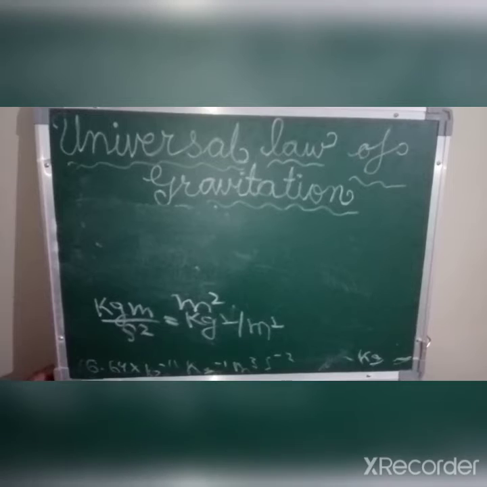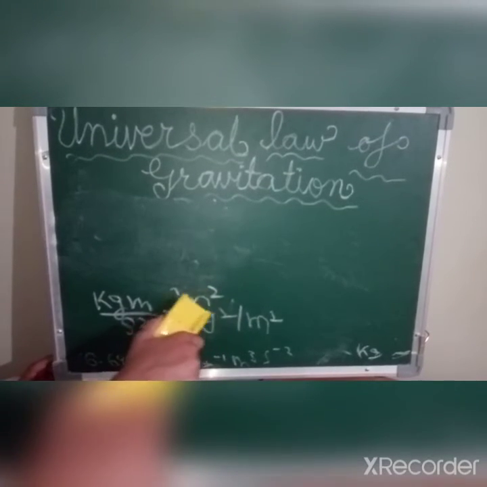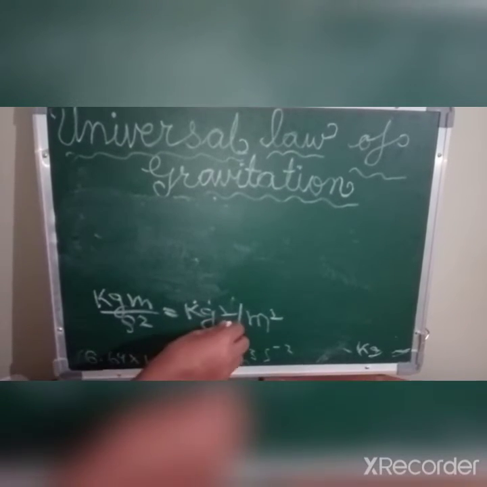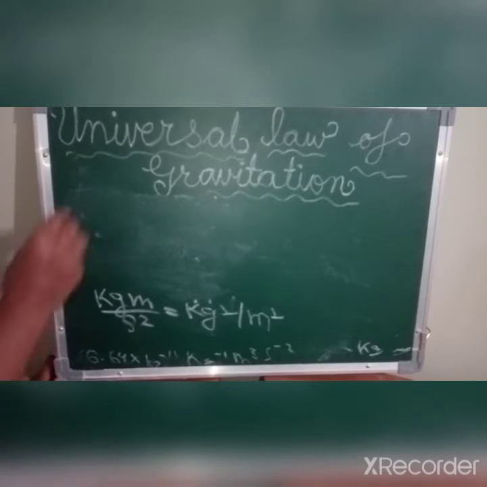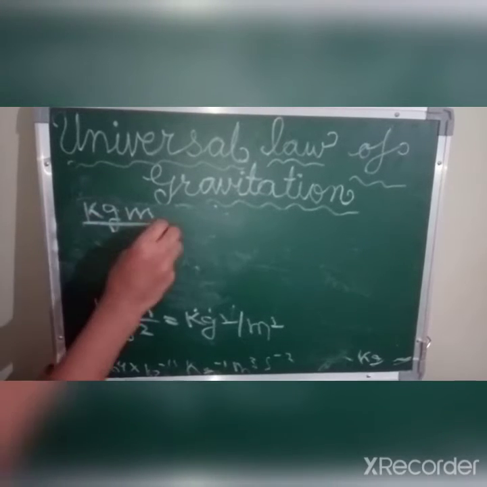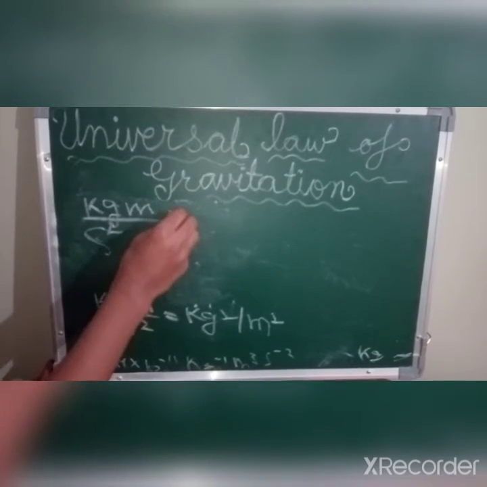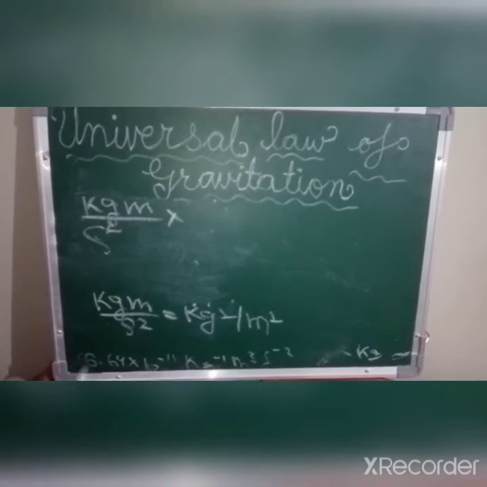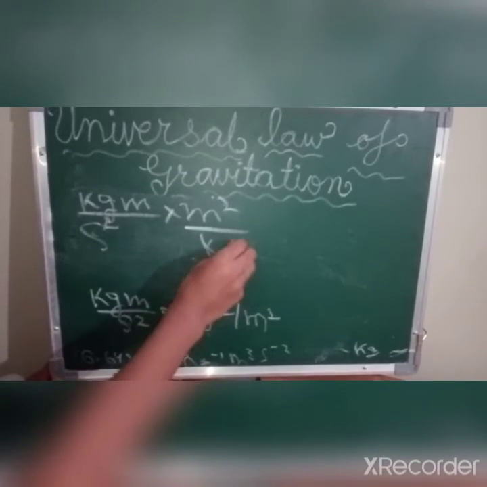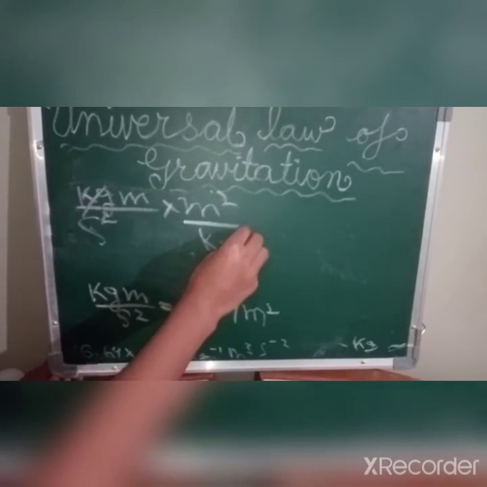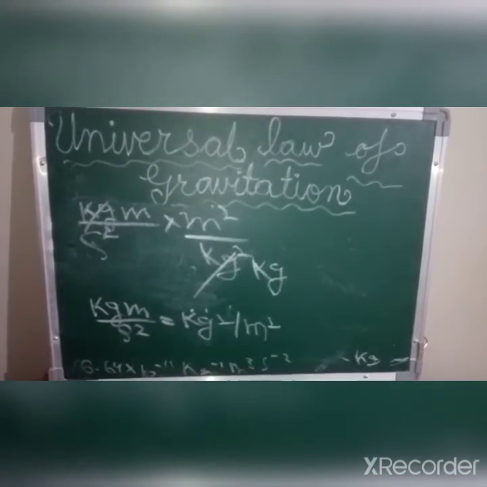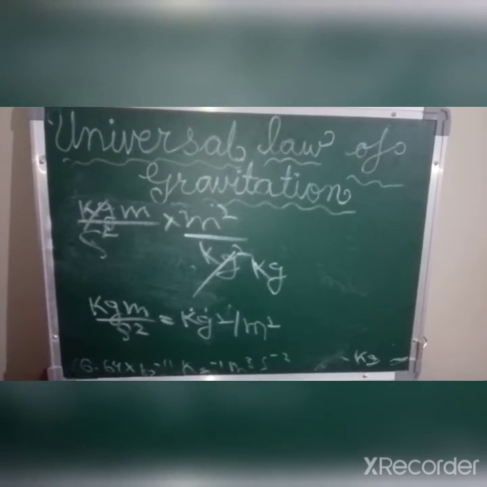Then there is simple transposition only. Just a minute, we just have to transpose these units to LHS. So it will be kg meter per second square into meter square is in denominator, so here it will be meter square upon kg. Oh sorry, it is kg square. So this will be cut, and here it will be kg. Meter square will be as it is, and second square also as it is.